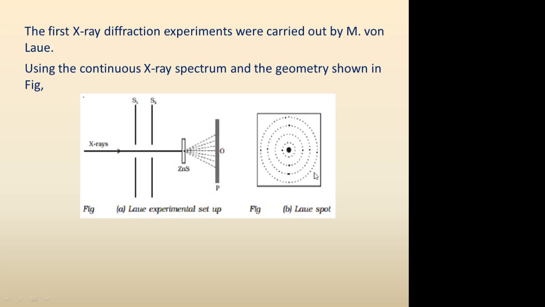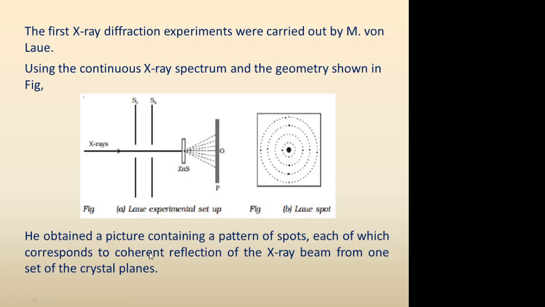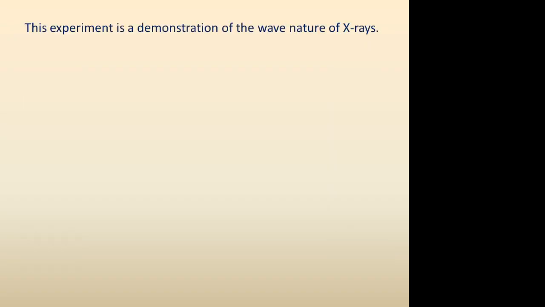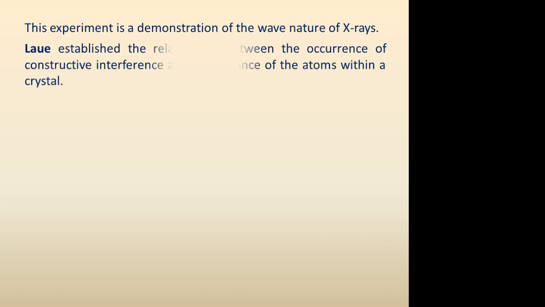A particular pattern of bright spots was observed with a definite arrangement, and those spots are called Laue spots. He obtained a picture containing a pattern of spots, each of which corresponds to coherent reflection of the X-ray beam from one set of crystal planes. This experiment is a demonstration of the wave nature of X-rays. Laue established the relationship between the occurrence of constructive interference and the distance of the atoms within a crystal.